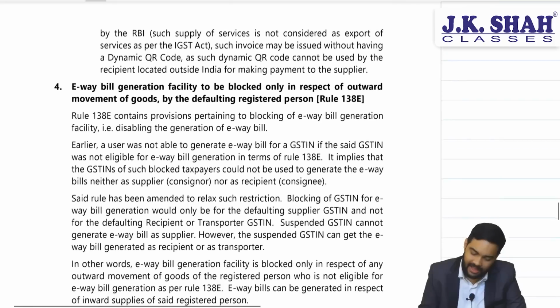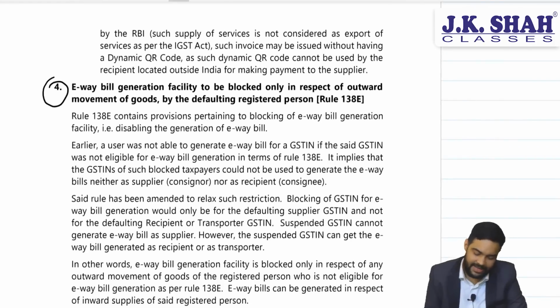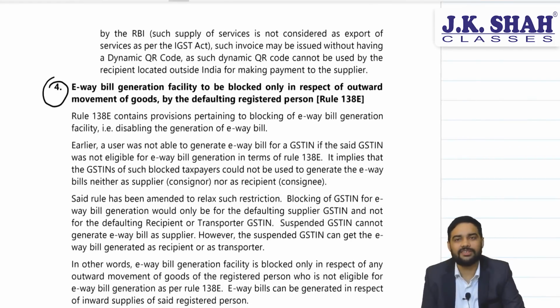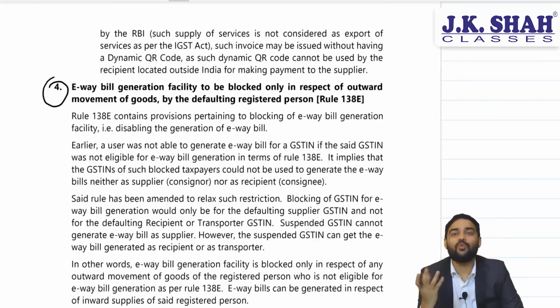Okay. E-way bill blocking, again a May 22 amendment. What was this, sir? Basically, only on your outward supply, if you have not furnished 2 GSTR 1s or 2 GSTR 3B, or composition scheme if you have not furnished for 2 quarters, then you will not be able to generate e-way bill for your outward supply.